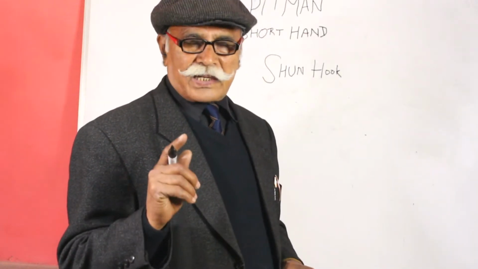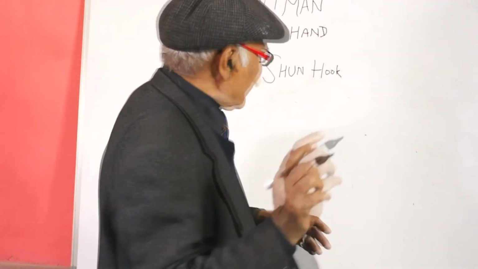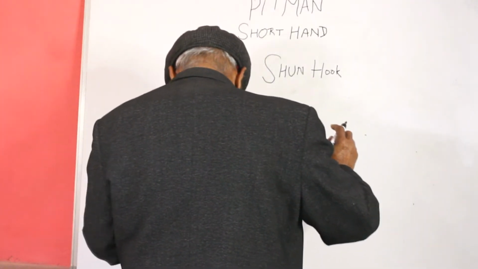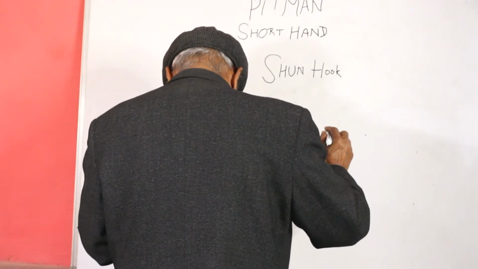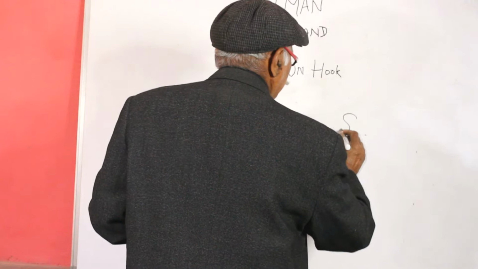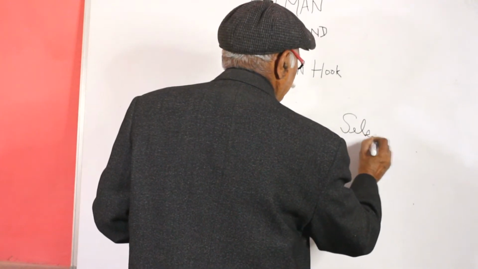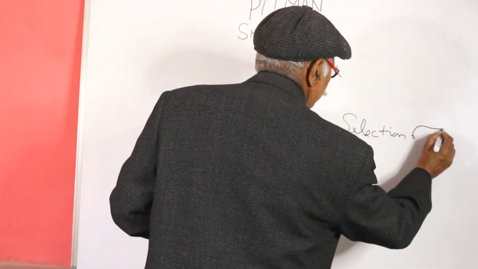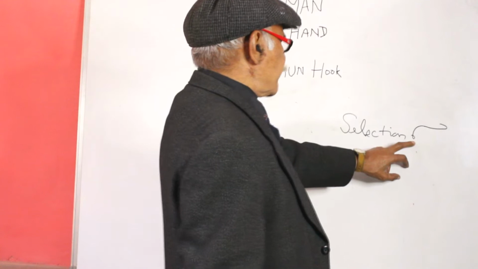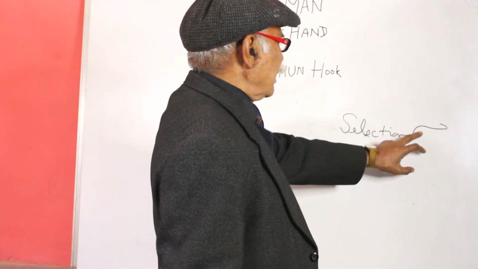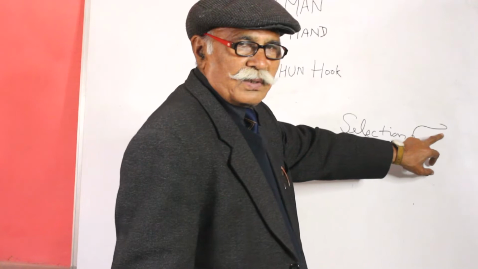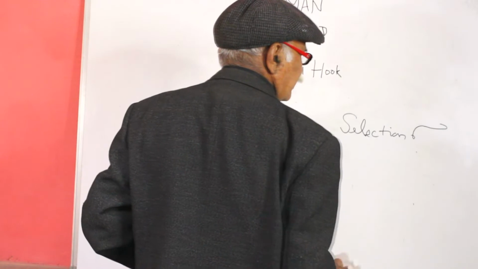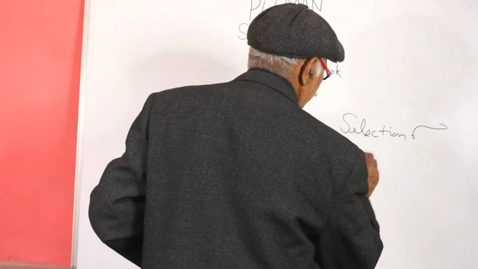Sun hook is used in the curve just opposite of the straight stroke. When curves are followed by a straight stroke, then the opposite of the curve is used. Selection. So here is the curve, it is just opposite.